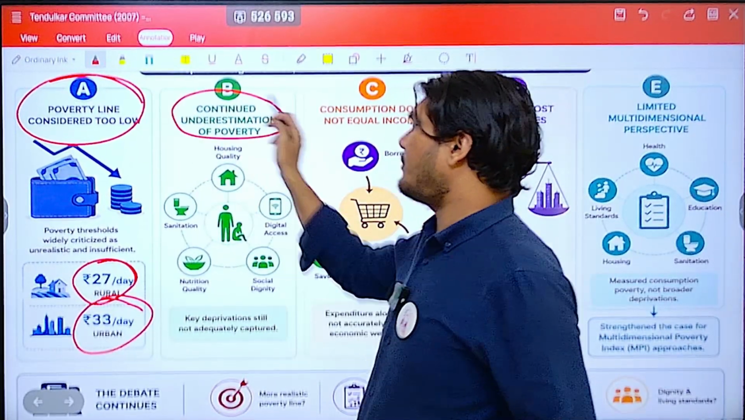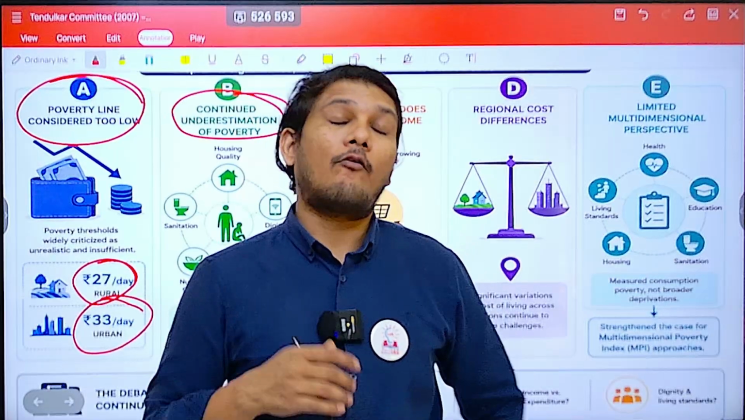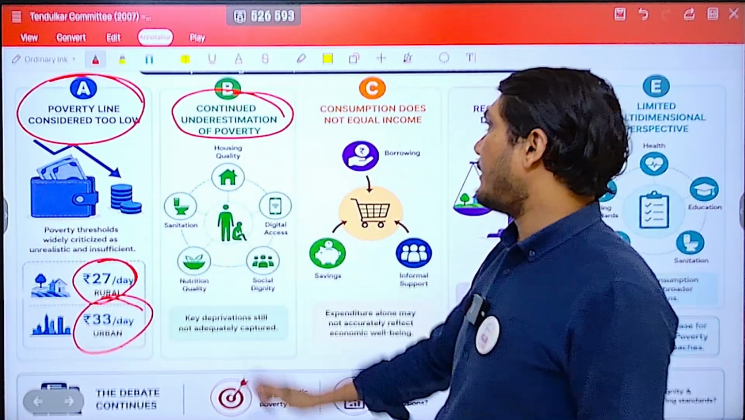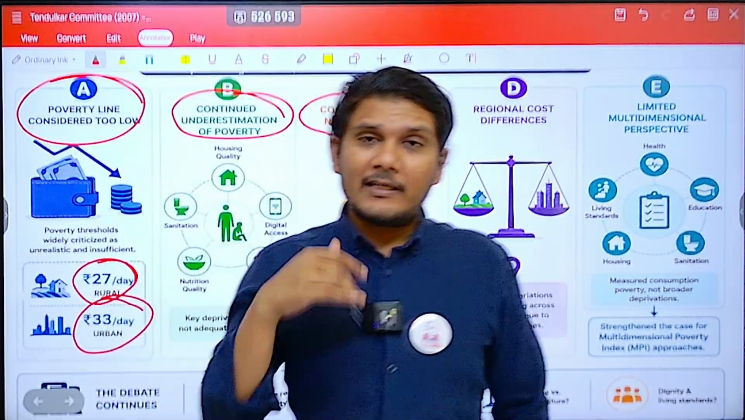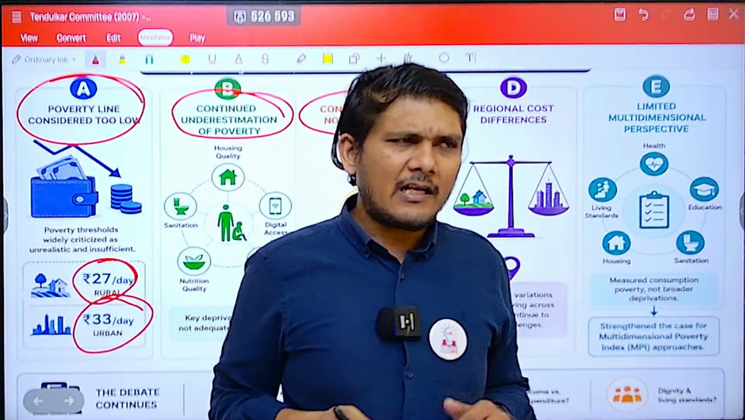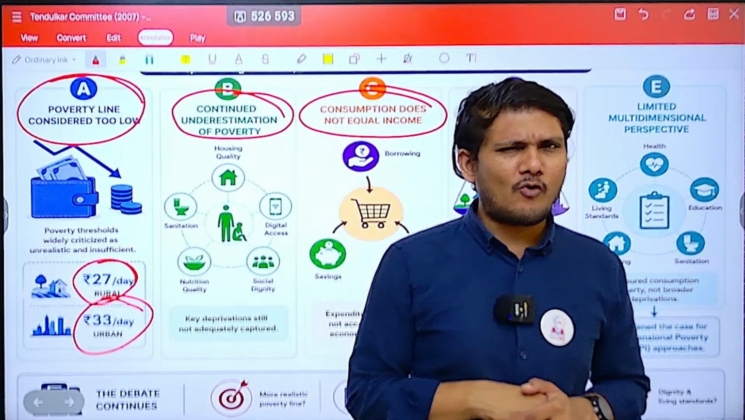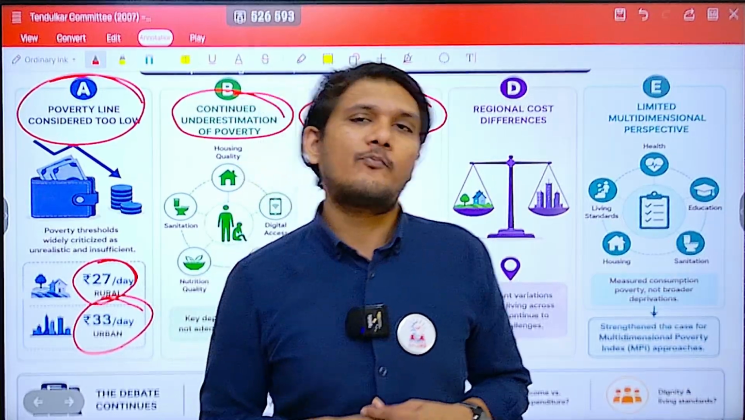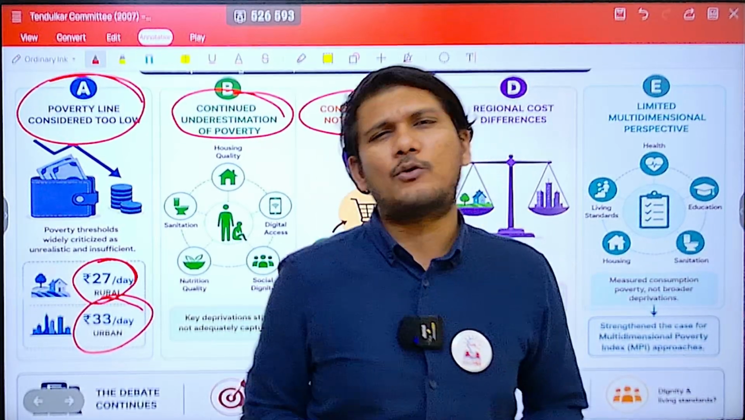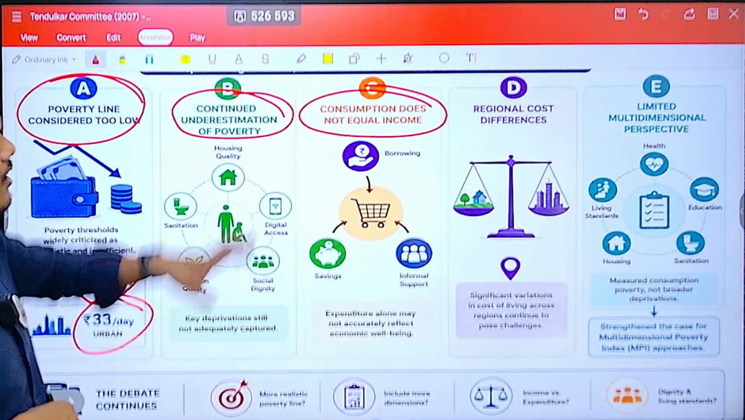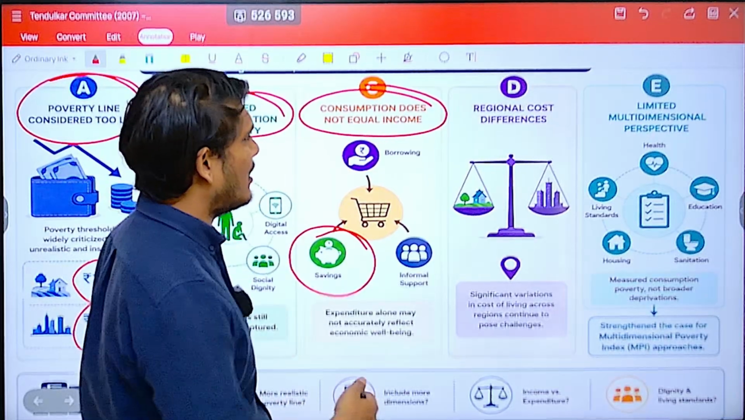Next, continued underestimation of poverty. Because the poverty line is very low, you will be underestimating it. Poverty would be way more than what you have estimated here. Next, consumption does not equal income. You are talking about consumption expenditure, and income would be different. Income would probably be higher. For example, you are earning 100 rupees and spending only 25 rupees, you might be considered poor, but your income is high, you just did not spend that money. So it did not take income into consideration, it took expenditure into consideration. The savings were not included, so that also brings discrepancy in the data.